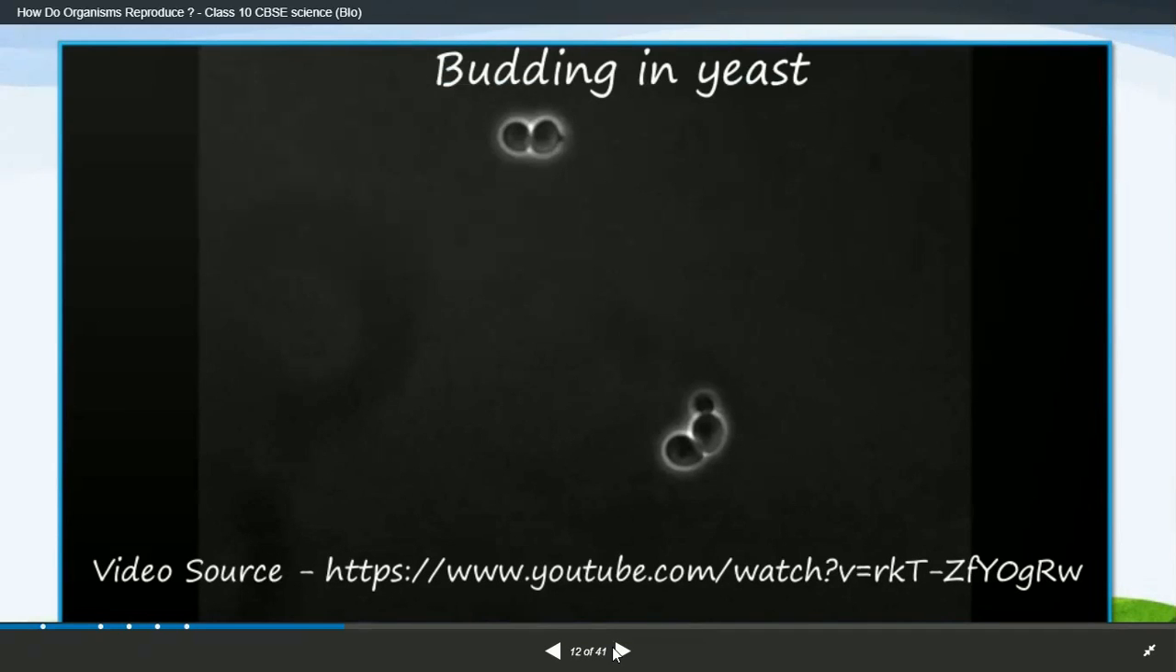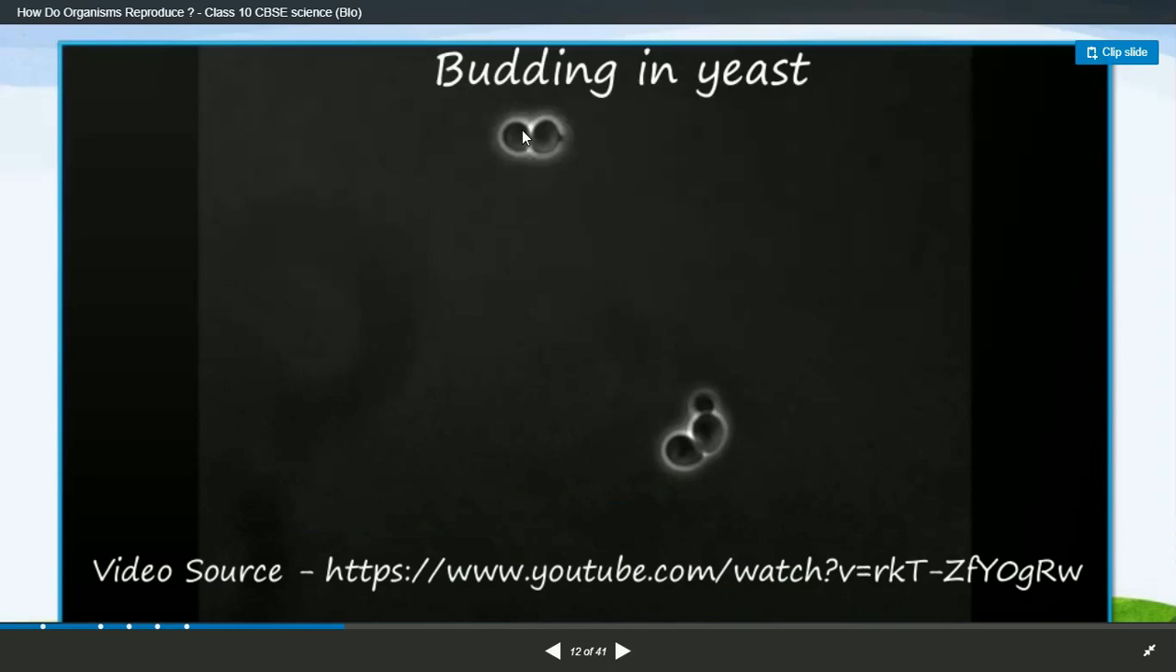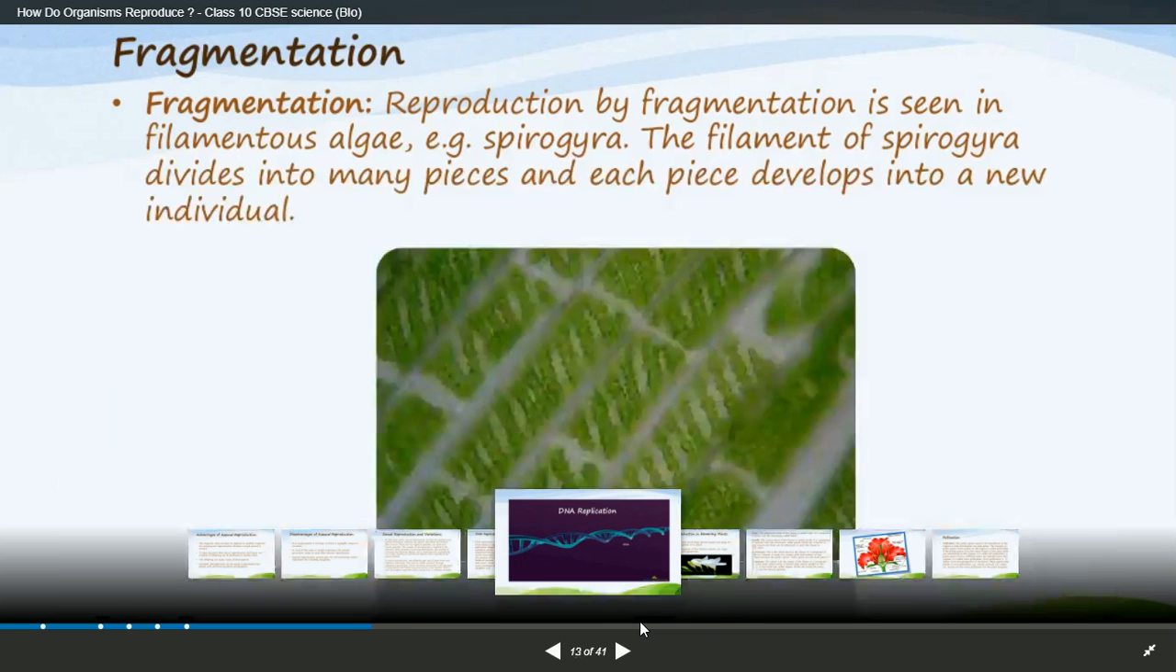So here is a picture of budding in yeast. This is a yeast, a unicellular parent body. It starts to grow. Actually, it is the whole body, and here you can see a small dot, this is the bud. After a particular time, when favorable conditions come, it starts to grow, and then it tends to divide itself, and it starts its new life.